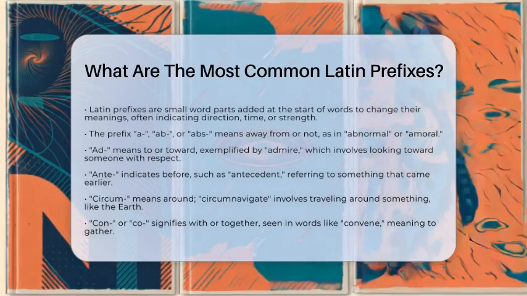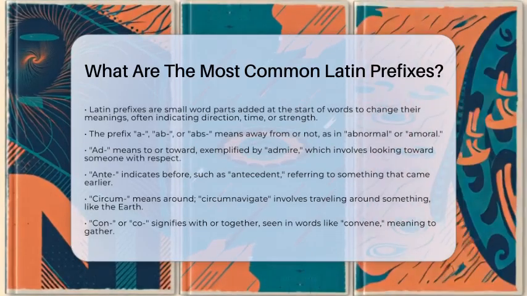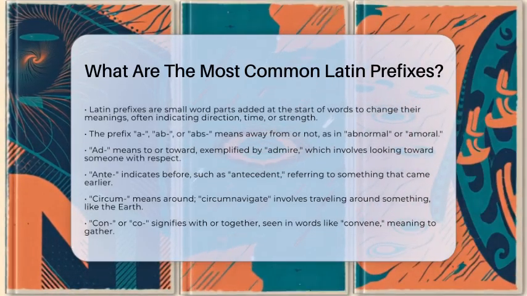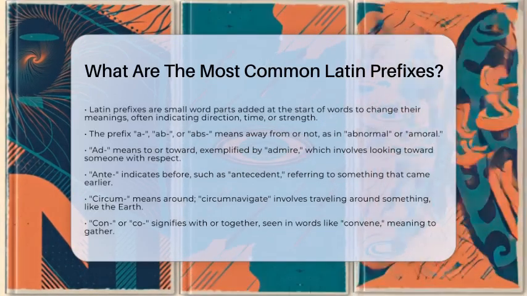Let's start with the prefix ab or abs. These mean away from or not. For example, abnormal means not normal. If someone has an abnormal reaction, it's different from what's usual. The prefix can also mean without, like in immoral, which means without morals.